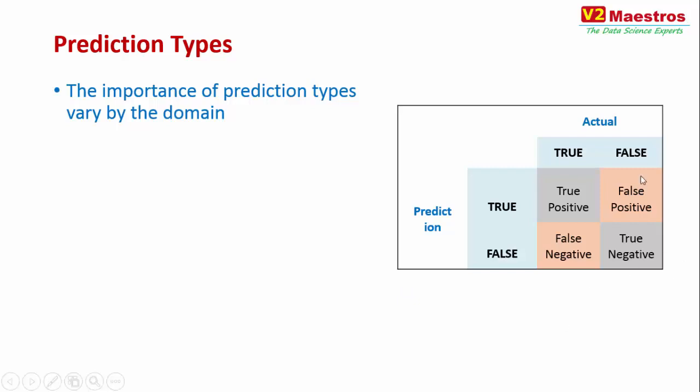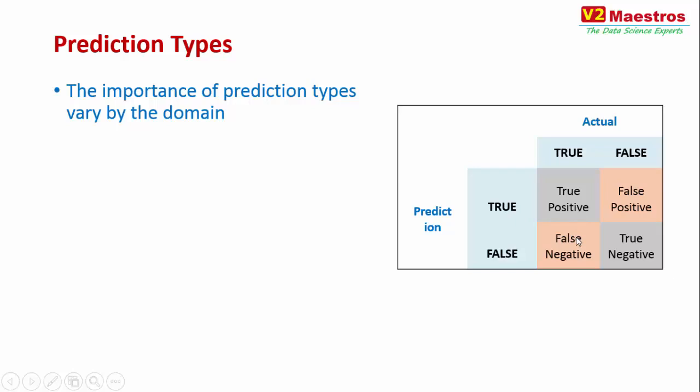If you look at the table on the right side, you see what a true positive is. A true positive is a right positive. Here true stands for the accuracy, and positive is basically the outcome. So a true positive is where you correctly predicted the true.